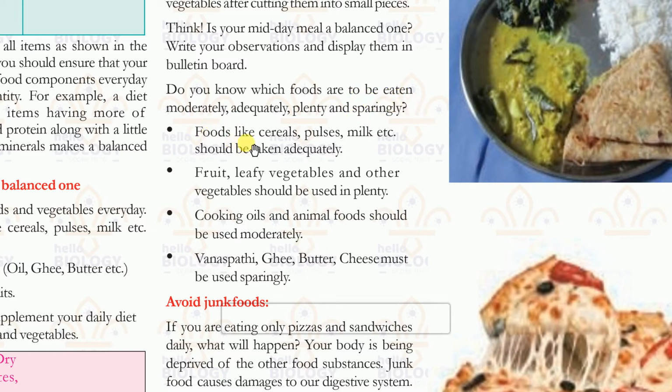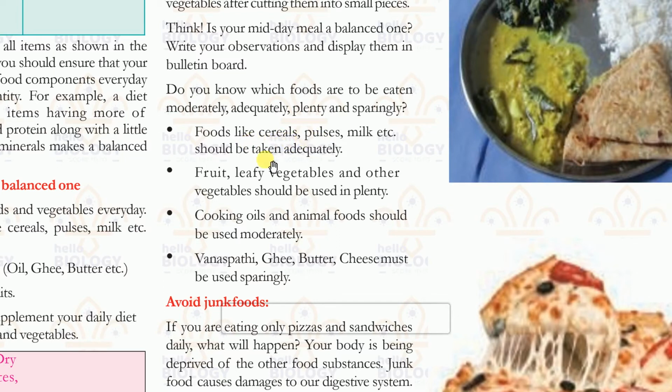First one, foods like cereals, pulses, milk, etc. should be taken adequately. Understood? Adequately means how much is sufficient. That much is enough. Milk, a glass is enough. Pulses, a cup is enough. Cereals, even a little bowl is enough.